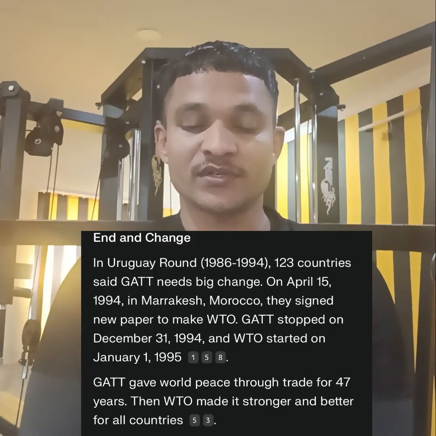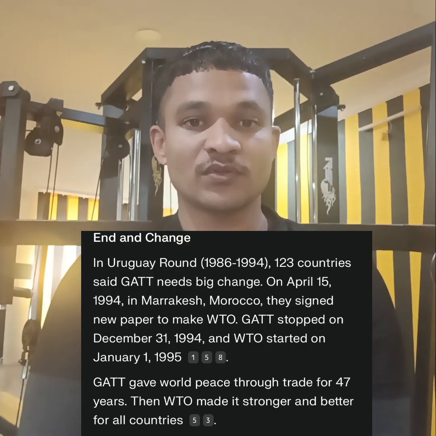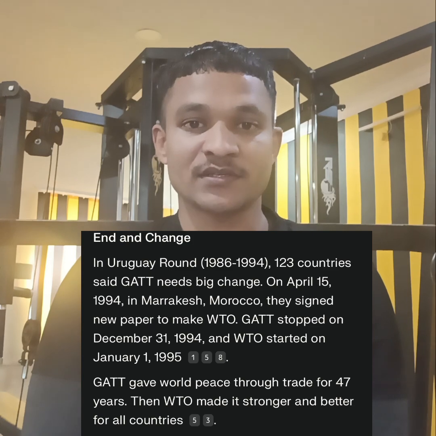Why was it renamed? Because GATT provided only trade, and services were not available. GATT did not focus on doctors, education, climate change and other factors, because those are very essential for trade. So the countries decided a big change was required in GATT.